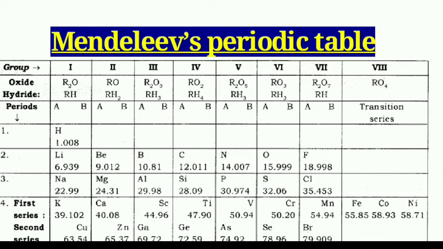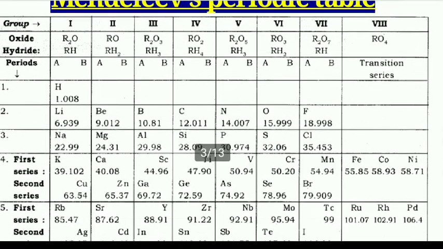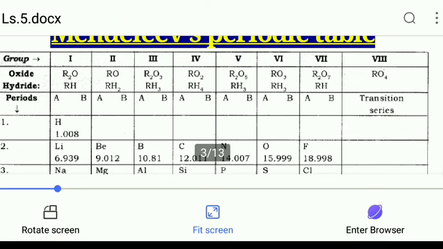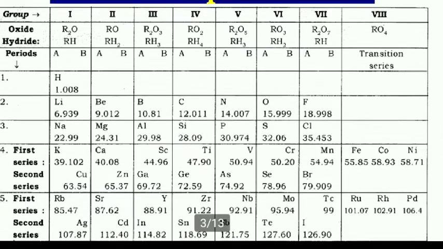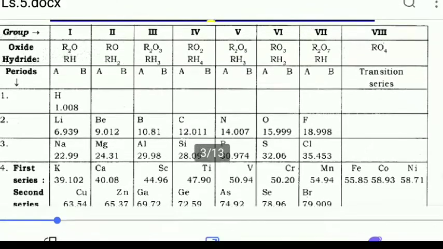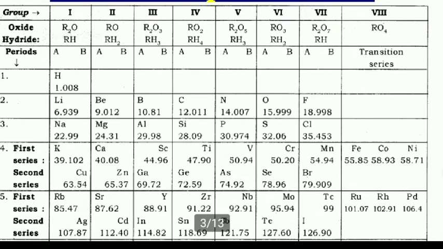When Mendeleev started his work, there were 63 elements known, and he considered these 63 elements in order to examine the relationship between the atomic masses of those elements and their physical and chemical properties. Now, see Mendeleev's periodic table.